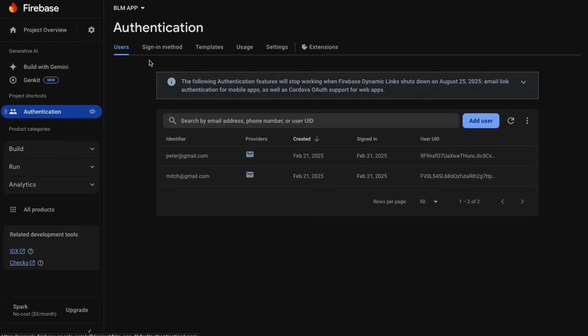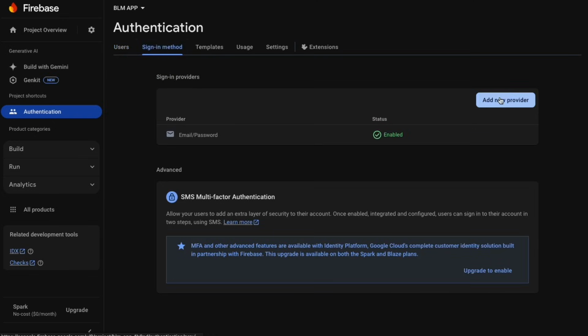Now, if you come back to Firebase, we have done the email authentication. Let's now do the OAuth sign in, so the Google and the Apple. By the way, if you want to upload your app to the iOS App Store, it's a requirement that if you're going to use Google sign in, you have to include Apple sign in. So let's start with the Apple.